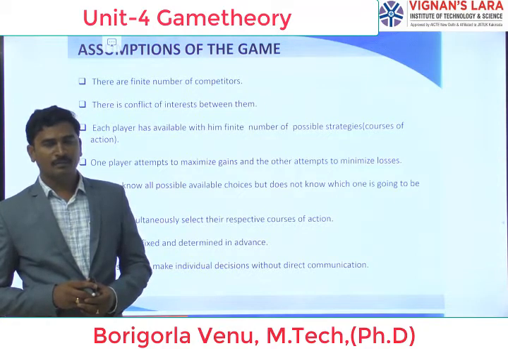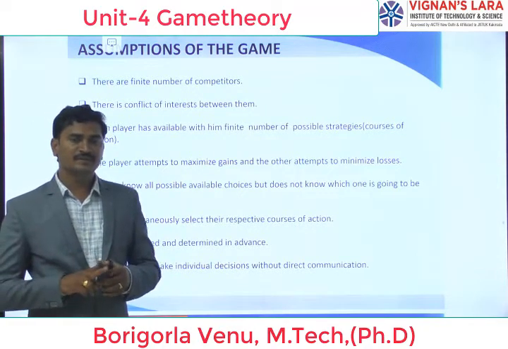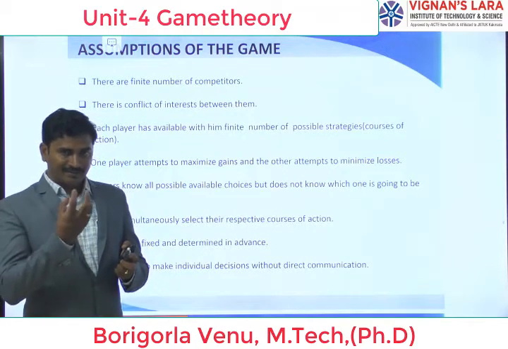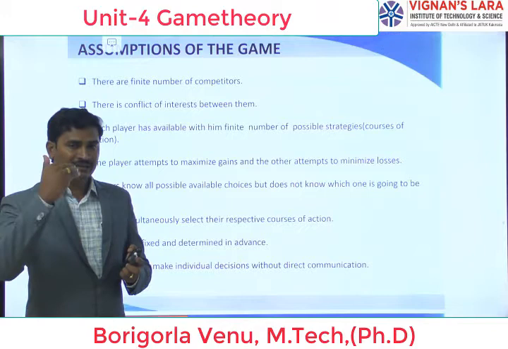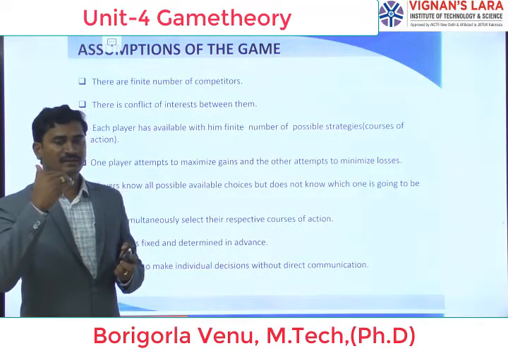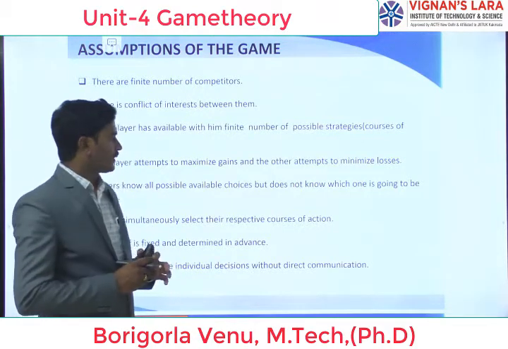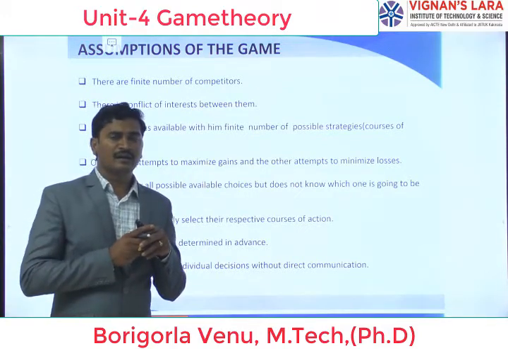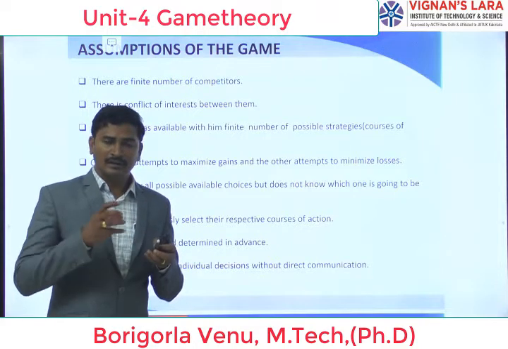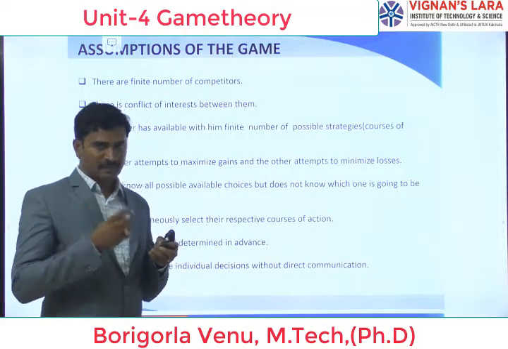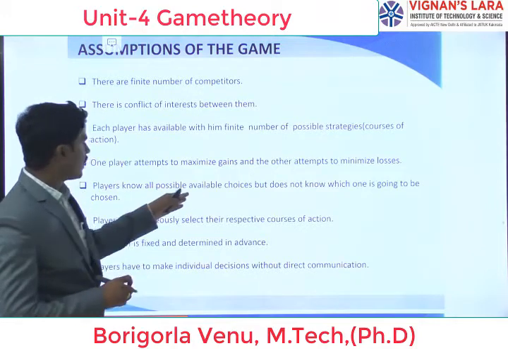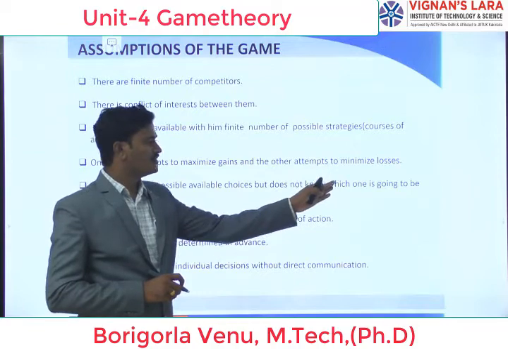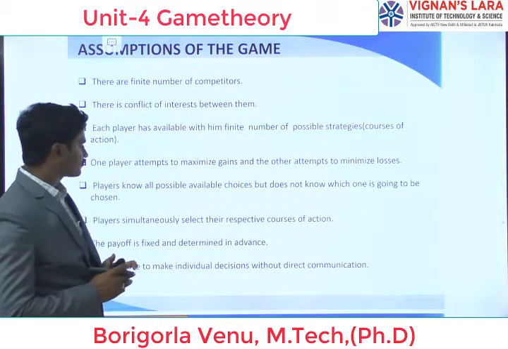For example, the bowler maximizes the gains: they reduce the run count and increase the wickets, meaning stumpings. Next, the batsman increases the run rate and decreases the stumpings. Next, players know all possible available choices, but do not know which one is going to be chosen.